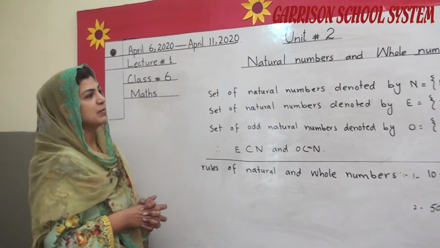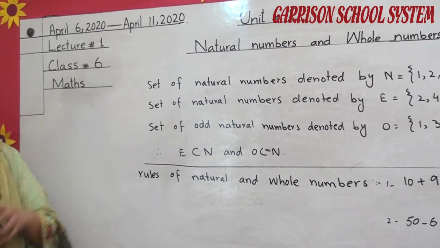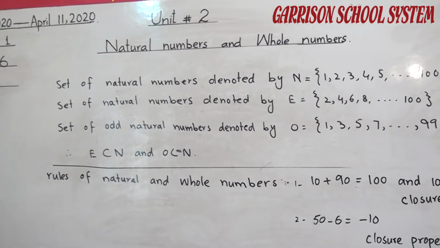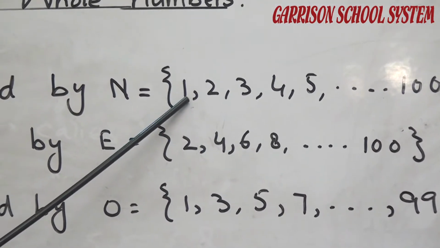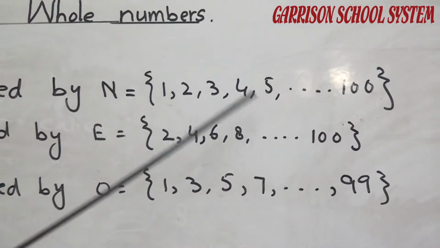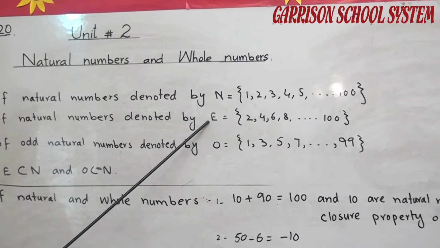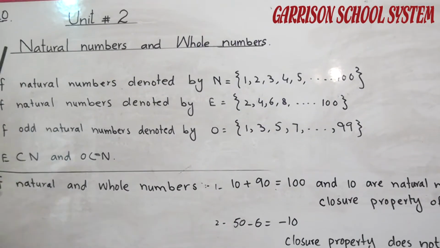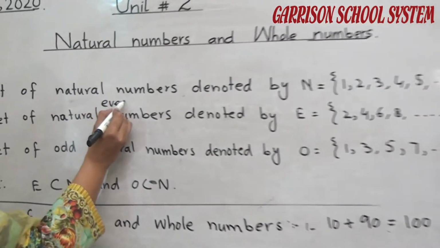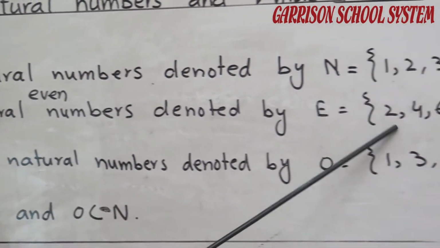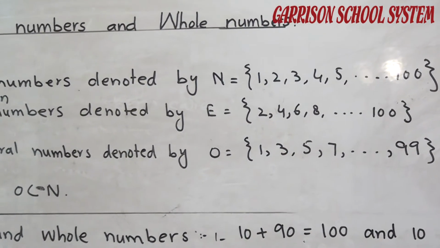Students, now we will discuss natural, even and odd numbers, written here. The set of natural numbers is denoted by N, and it starts from 1 up to 100. I have written here the set of natural even numbers, denoted by E. These are the even numbers 2, 4, 6, 8 up to 100.